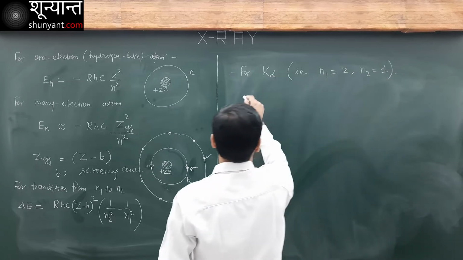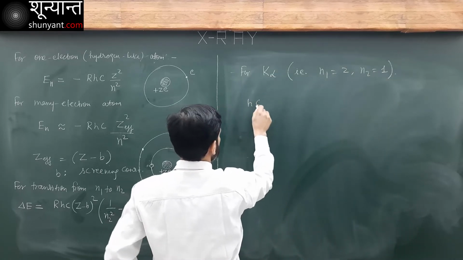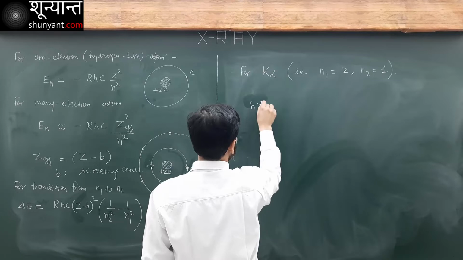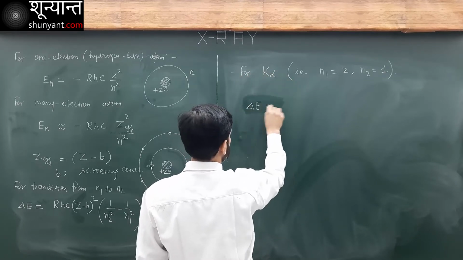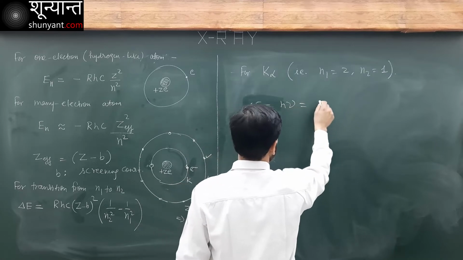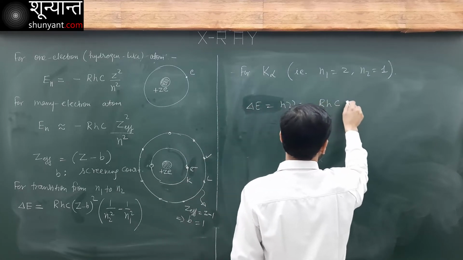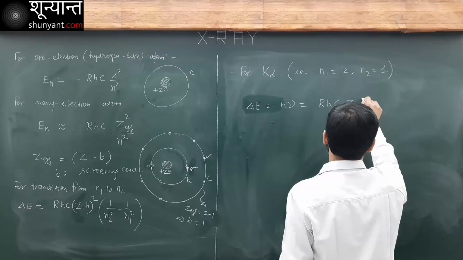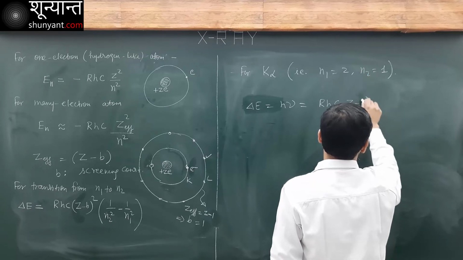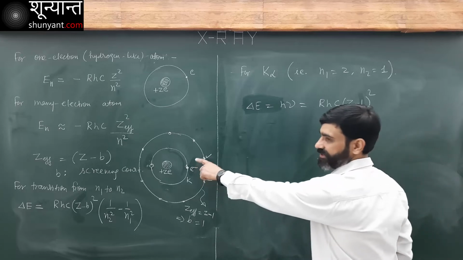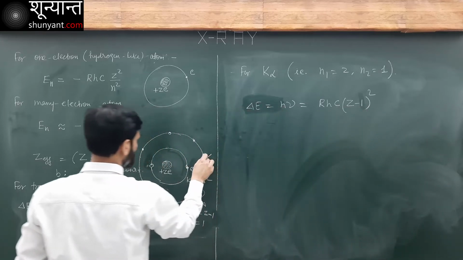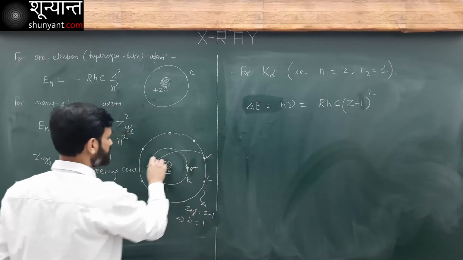For K alpha, h nu is equal to delta E, which is equal to RHC (Z minus B) square, with Z minus 1 square here. This is the transition happening from L to this vacancy here.